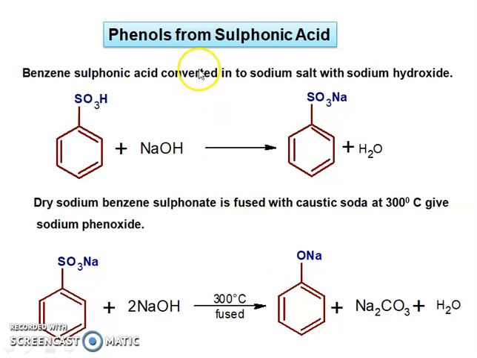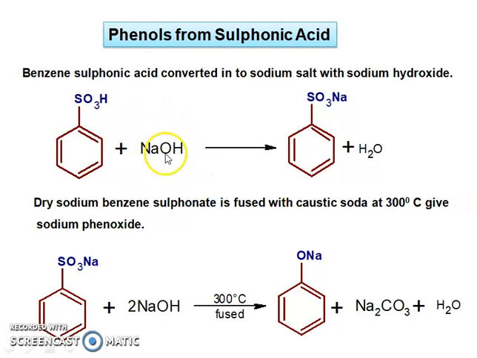Next reaction, phenols from sulfonic acids. So benzene sulfonic acids can be converted into the sodium salt with sodium hydroxide. When these benzene sulfonic acids are treated with sodium hydroxide, what happens?